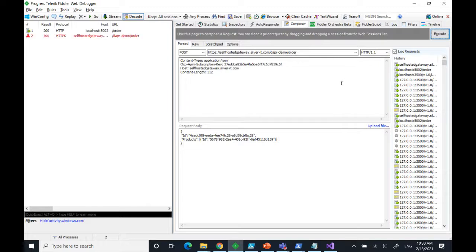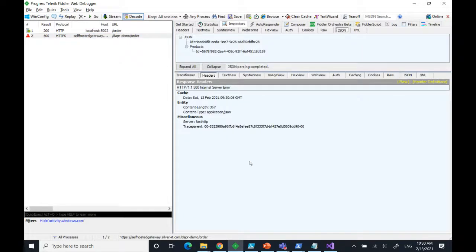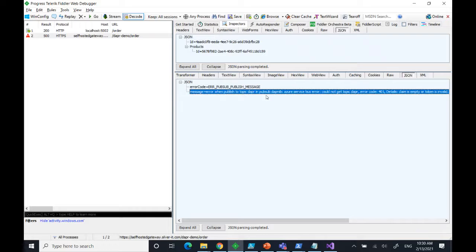And then I will run, and it fails. And that's normal, because you saw me provisioning the infrastructure, right? It's a new infrastructure, so with new services, and of course with different connection strings. Same goes for my Dapr component that is inside my Kubernetes cluster, which I've not updated yet. If we look at the error, we'll see that it cannot go to the Dapr pub/sub. So in my policy I'm trying to go to that pub/sub component and to the topic called Dapr, and then it failed, right? And it failed because my component has not been updated.